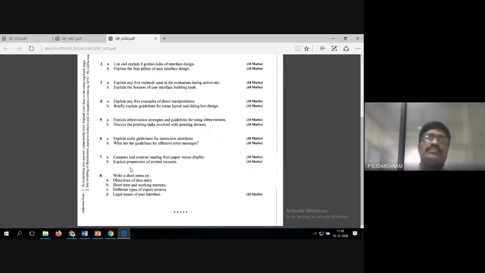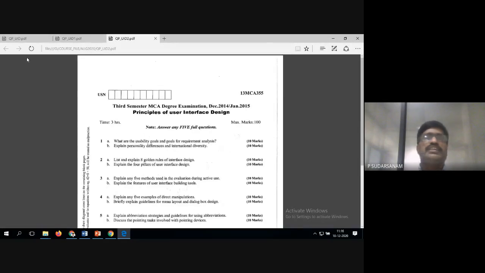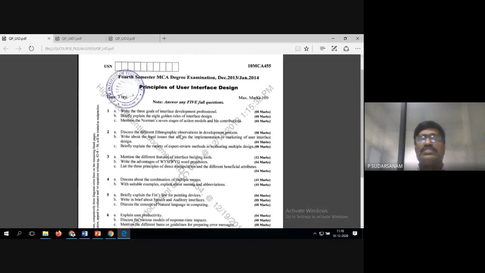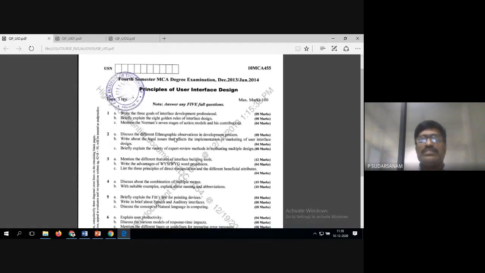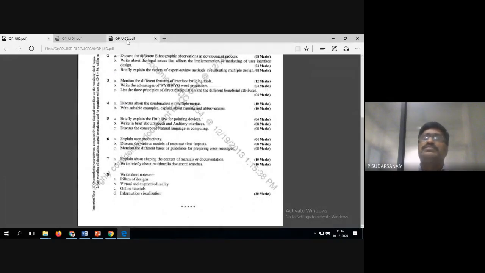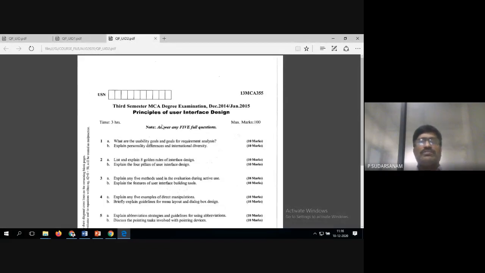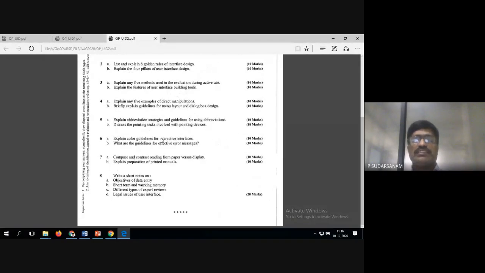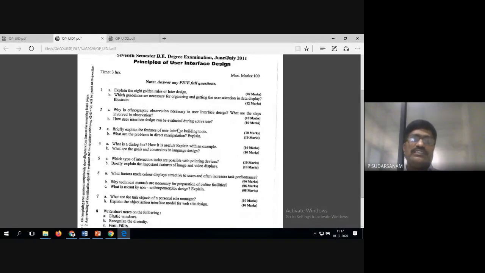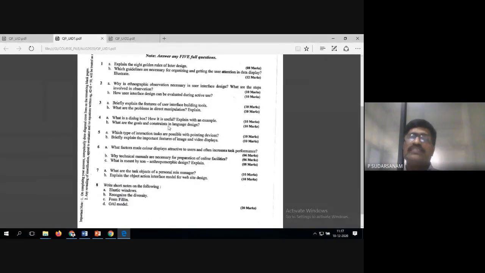Now 6 and 7, these are the 2 question papers they have asked in MCA. This is the recent one, the 10th syllabus and maximum syllabus. Some of the textbooks were different, so 1 or 2 questions are not matching because their syllabus was different. Whichever is our syllabus, you can consider those questions. For example, engineering is also a bit different, but take whichever is suitable for us. That's all.